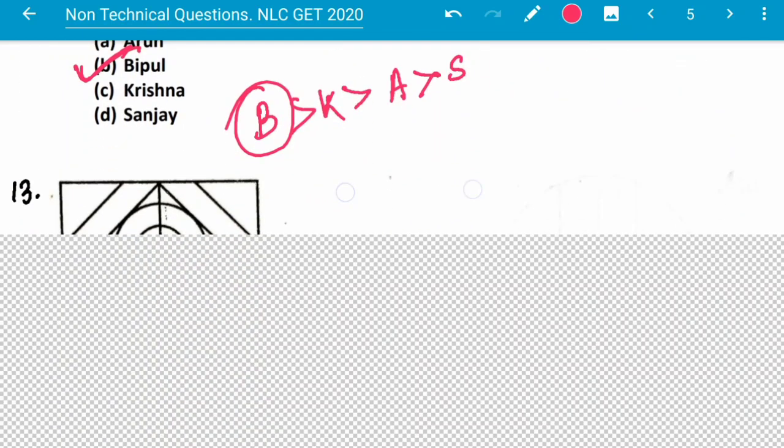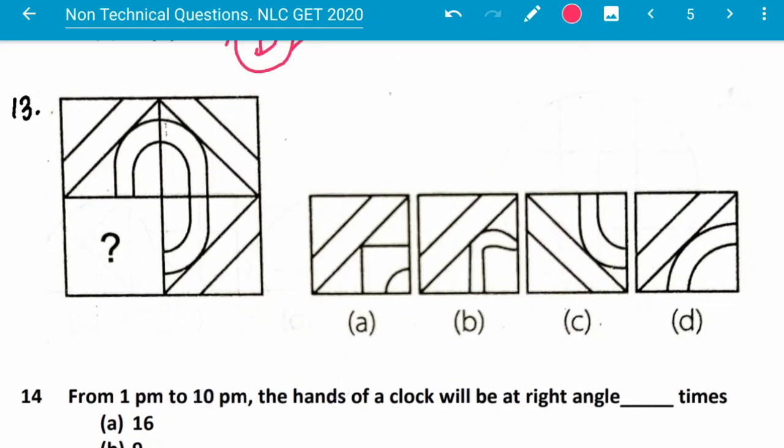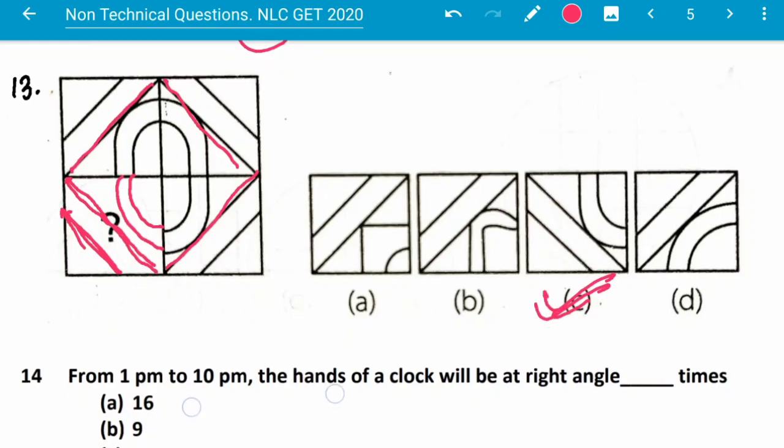Next question. We have to fill this question mark with the accurate figure. What will be the accurate figure? As this one is like this, this one is like this, and this one is like this, this will be like this one and this one. So we have to find only this, and like this it is also going to be like this. So what is the figure? Figure number C. Next question.